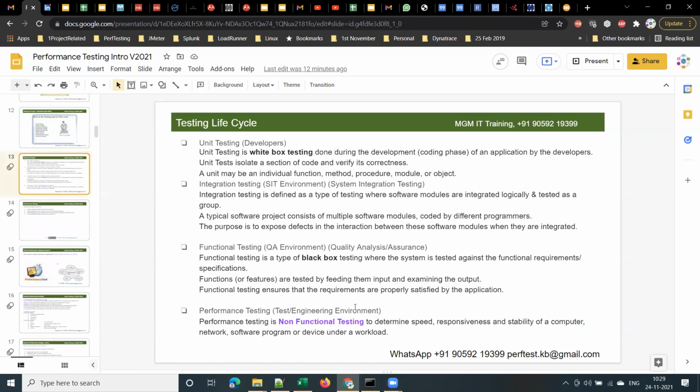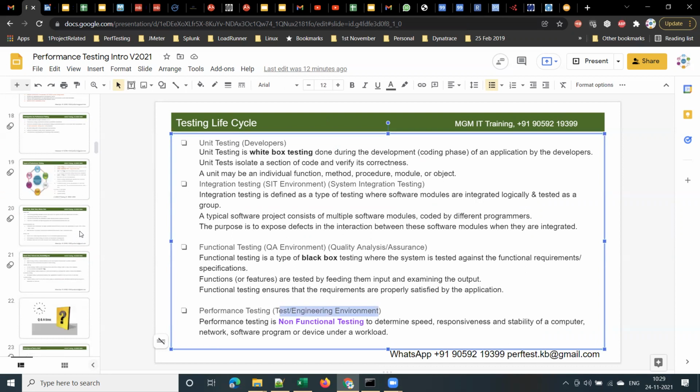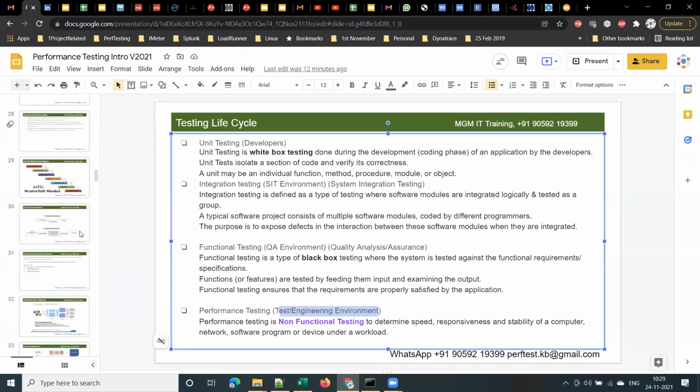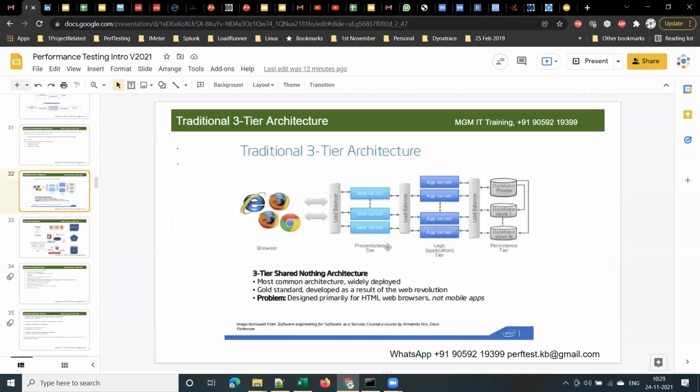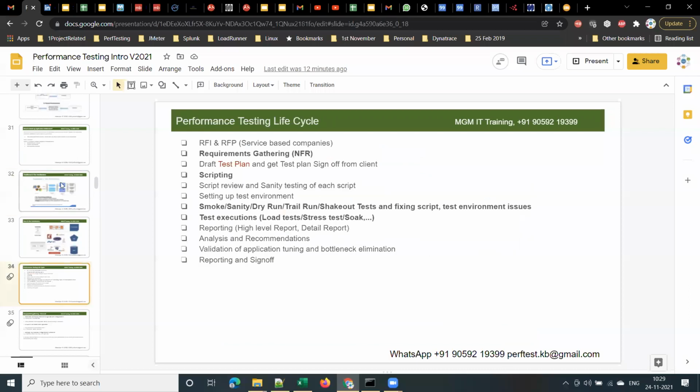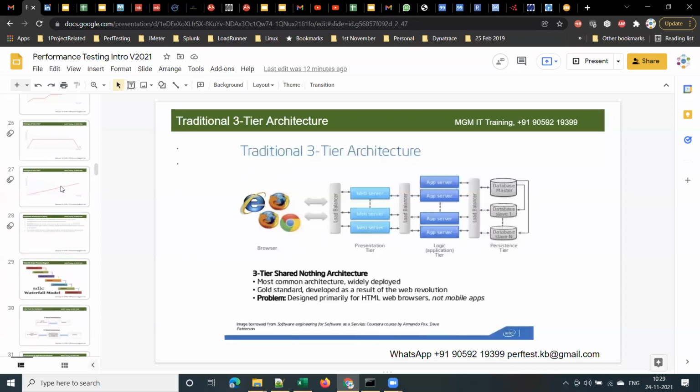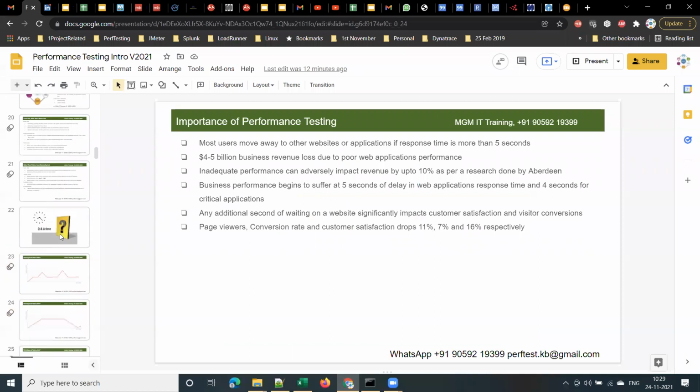So this test or engineering environment should have the same number of servers, same hardware, same software configurations, and same load balancer and all this. Yes or no? Then only we'll get accurate results. Agree with me? Yes, sir. Right? So that is another prerequisite for performance testing.